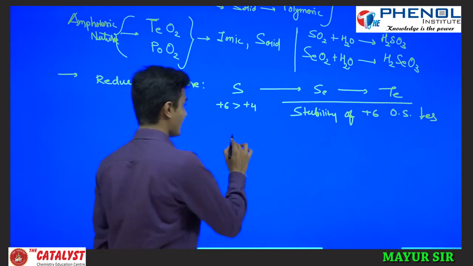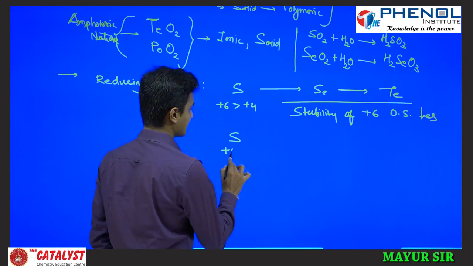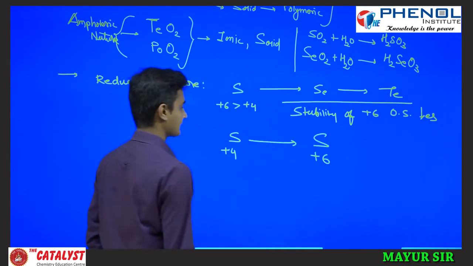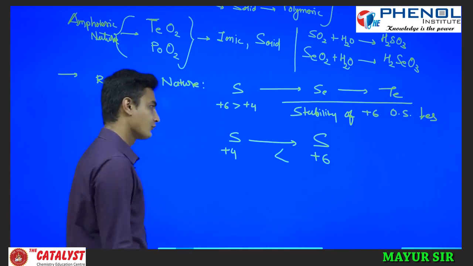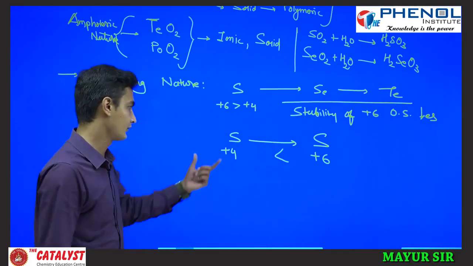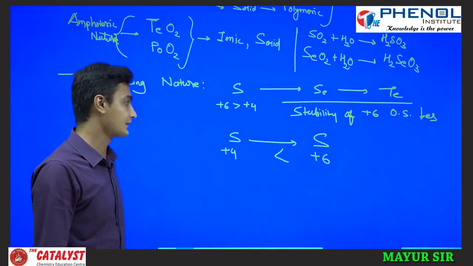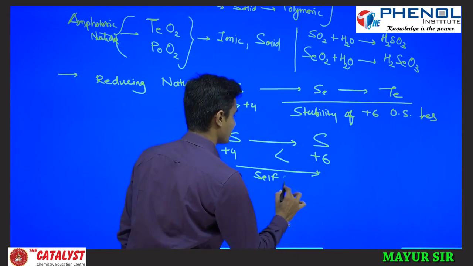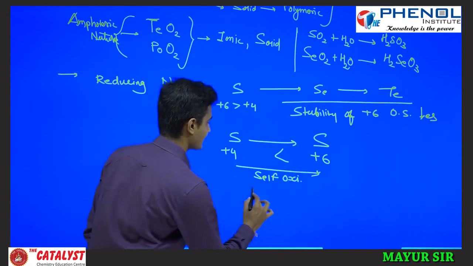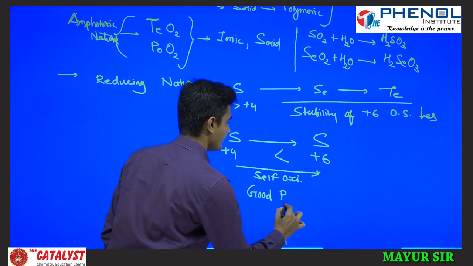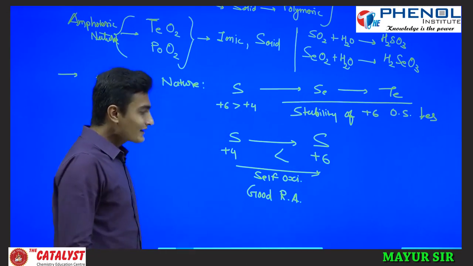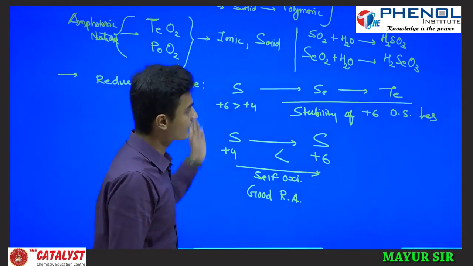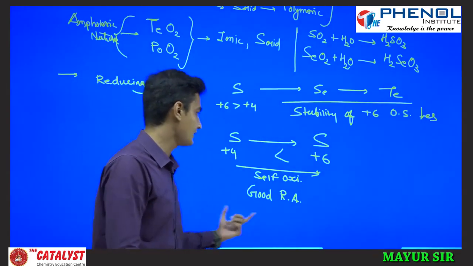If sulfur is in the +4 oxidation state, it will go into the +6 oxidation state, because the +6 oxidation state is more stable for sulfur than the +4 oxidation state. So it is what is called self oxidation, and that's why it is a good reducing agent. Why is sulfur a good reducing agent? Because the +4 oxidation state will be converted into the +6 oxidation state.